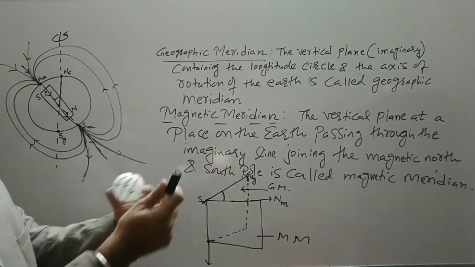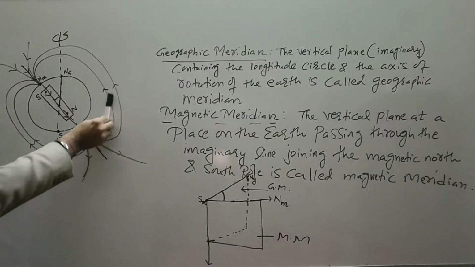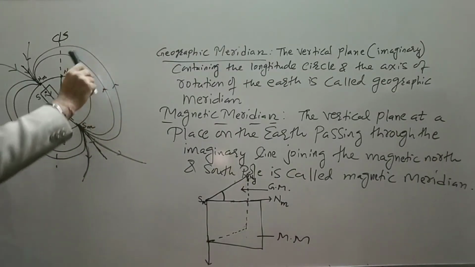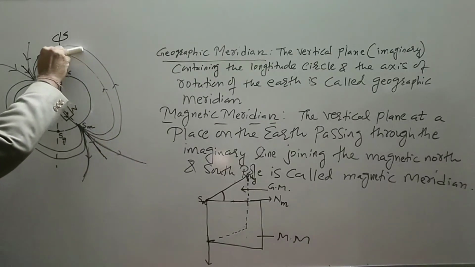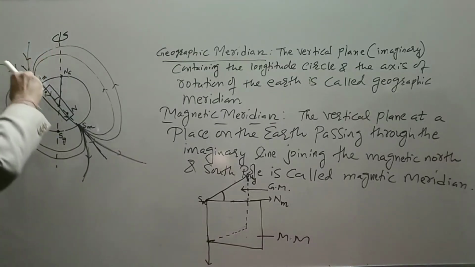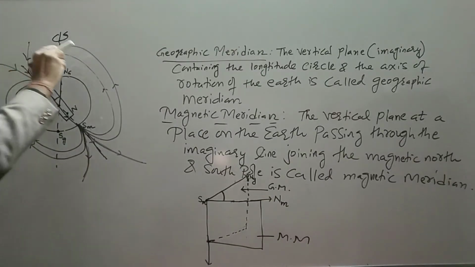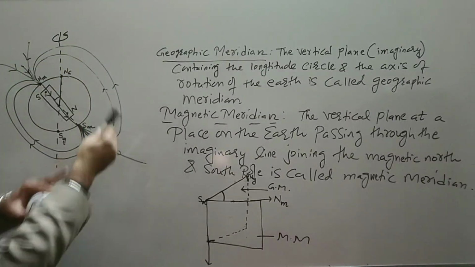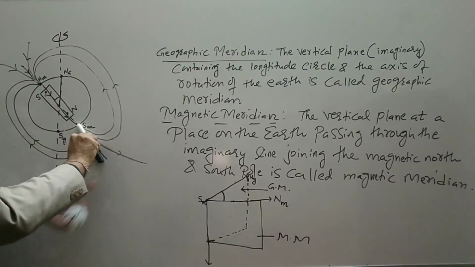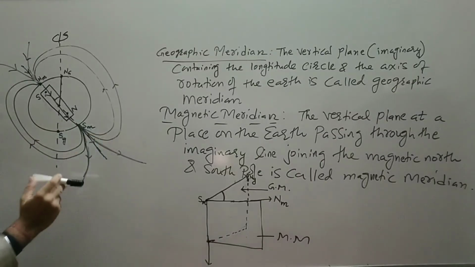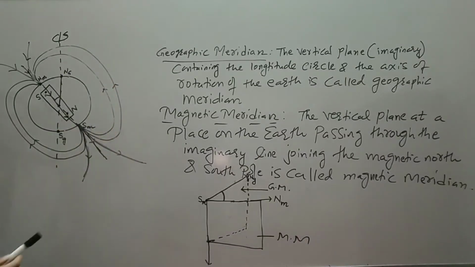So when I take this dip needle from one place to another, the magnetic field line is bending, so the needle will also keep on bending, because at any point the magnetic field line is along the tangent. And when I reach the magnetic north, my north end will bend downward, because its behavior is like a south. And when we go to the south, its behavior is north. So this will be the north, this will be the south. It becomes vertical. On the equator, it will be straight along the tangent.